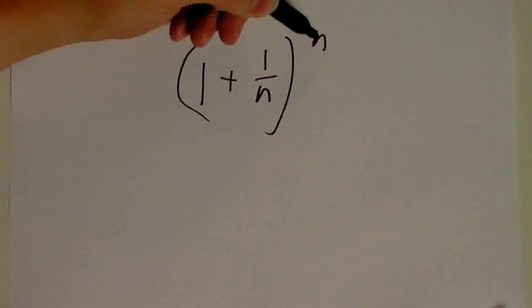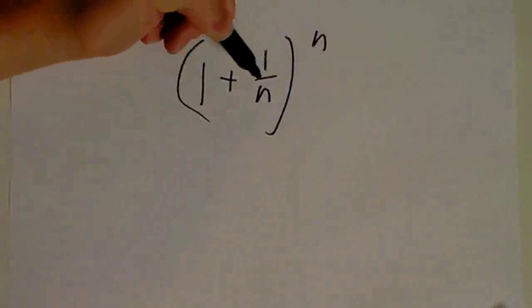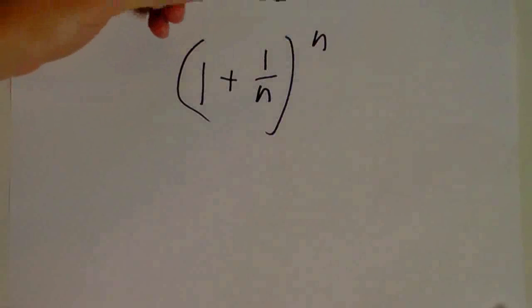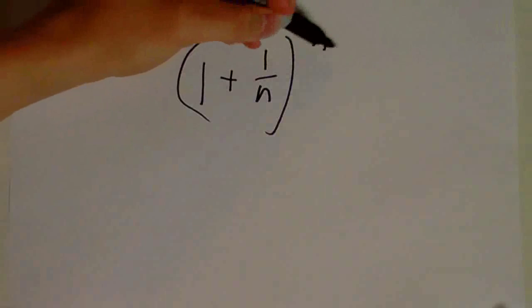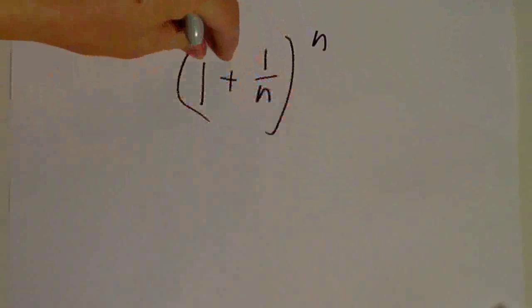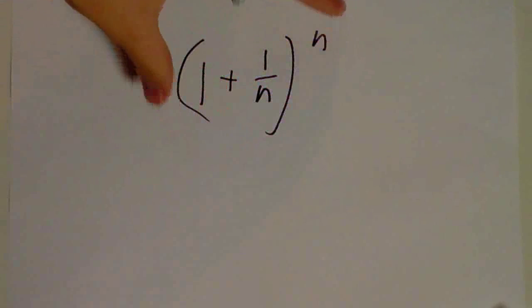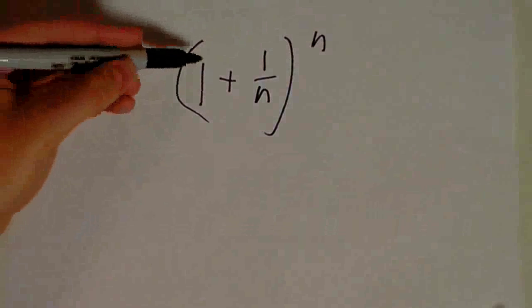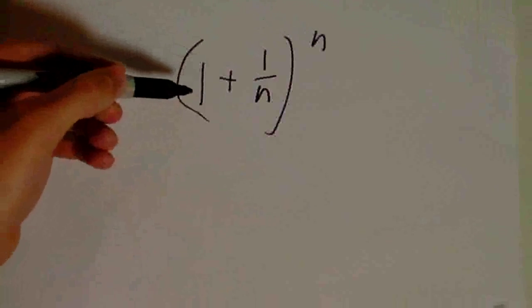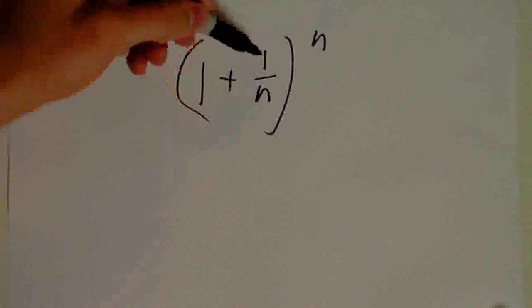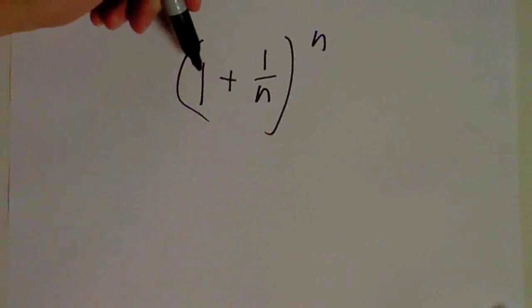But then up here, we're raising 1 plus this really small number to a really big power. Because as n approaches infinity up here, any number other than 1, even if it's just slightly bigger than 1, raised to a really big power, is going to be really, really big. But then if we take 1, we can raise it to any power, and it's going to be 1. So this n wants to say, as I get bigger and bigger, 1 plus 1 over n raised to any power is going to get closer and closer to 1.